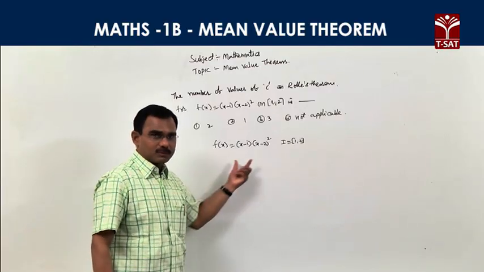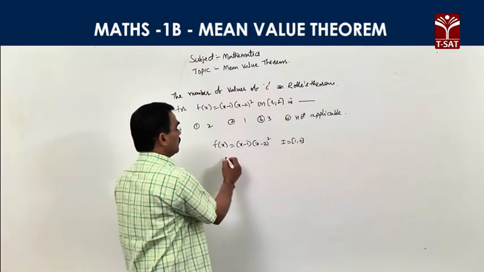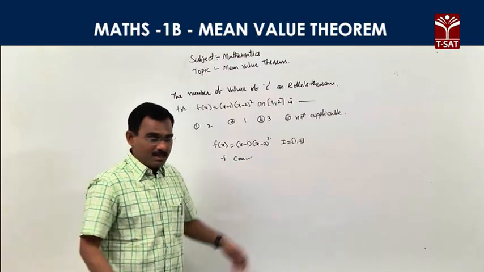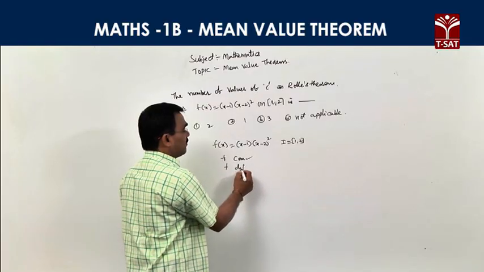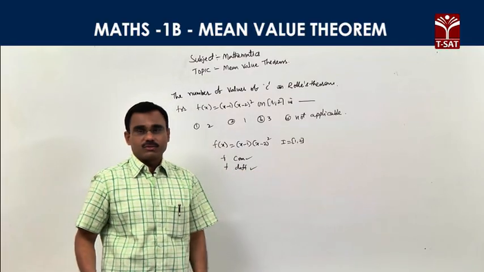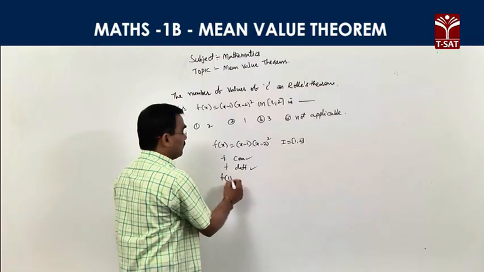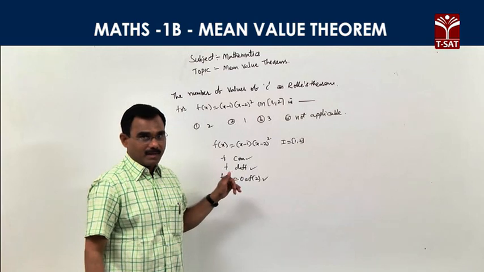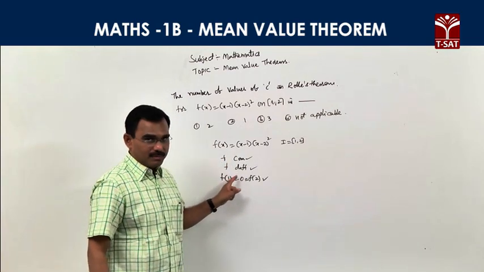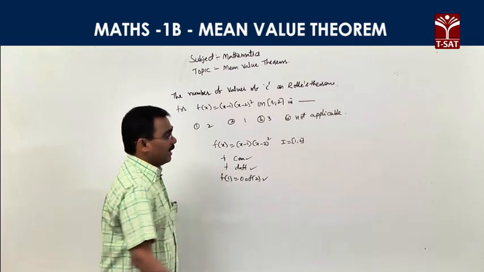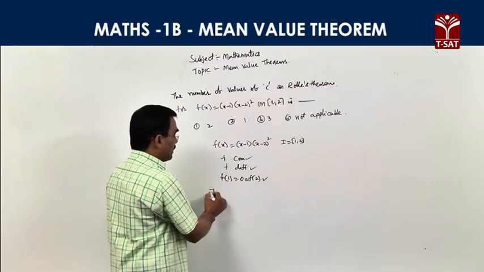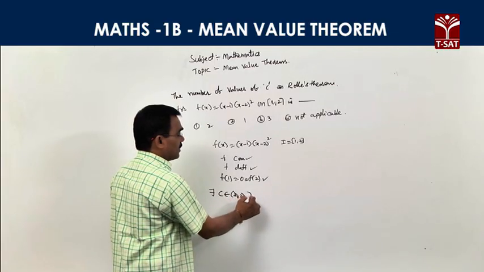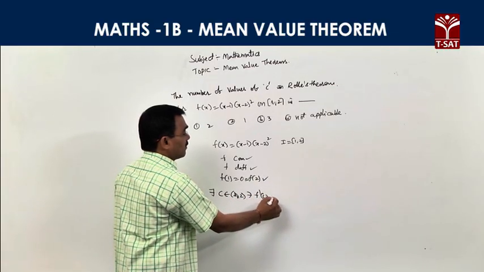The given function f of x is a polynomial, which is always continuous, so f is a continuous function in the interval. Every polynomial is also differentiable, so the second condition is also satisfied. We observe f of 1 is equal to 0, which is equal to f of 2, so the third condition is also satisfied. So f is continuous and differentiable and f of 1 is equal to f of 2. According to Rolle's theorem, there exists a point c belonging to open 1 comma 2, so that f dash c is equal to 0.